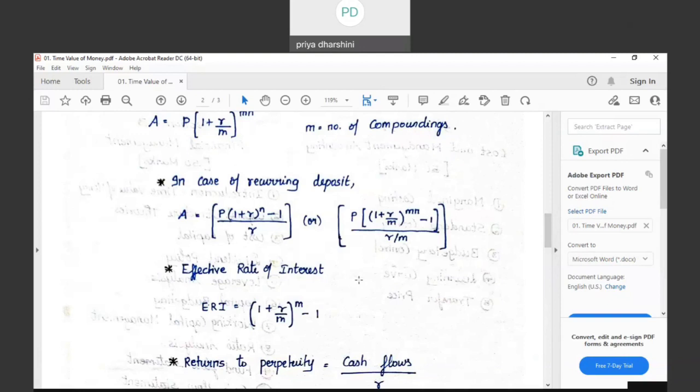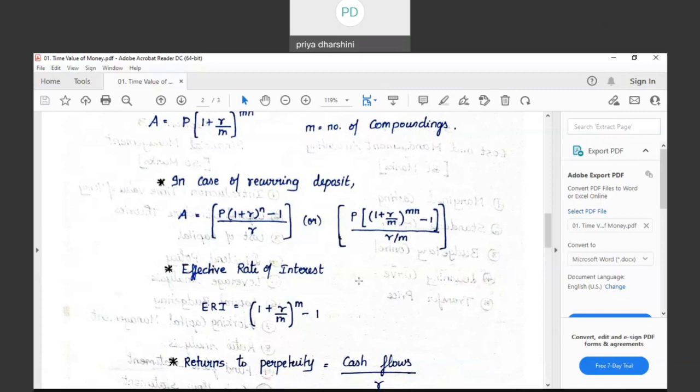In case 1 lakh is deposited and they say half yearly compounding, what will we do? 1 lakh, half year interest rate will be 5% only. So 1 lakh 5,000 will be the value on 30th of June. For the remaining 6 months, you will find interest of 5%, not on 1 lakh, but on 1 lakh 5,000. Where did you get that 5,000? That 5,000 was the interest for the first 6 months. So 1 lakh 5,000 into 5% for the remaining period will give you 5,250. 1 lakh 10,250 will be the total returns. Total returns, not interest, total returns.